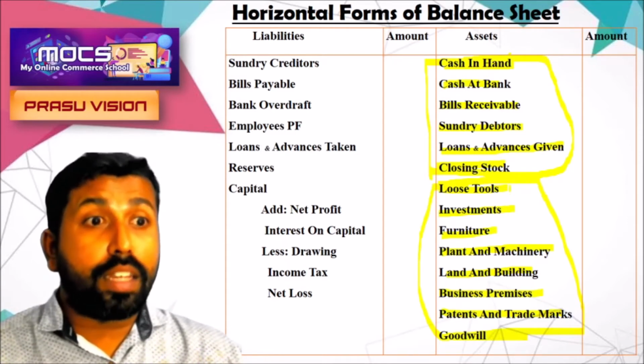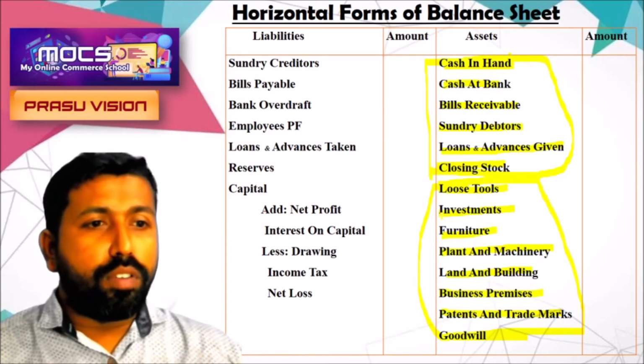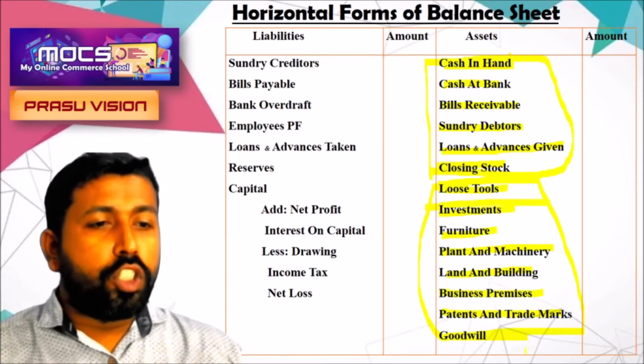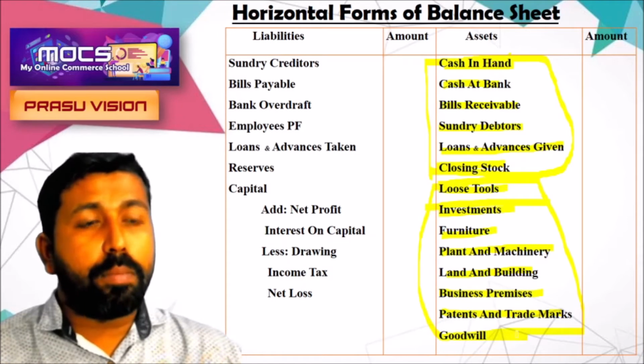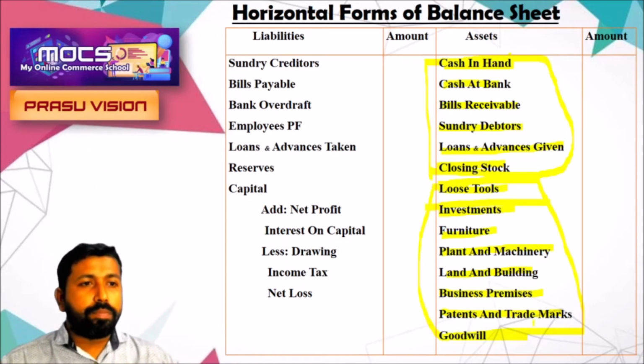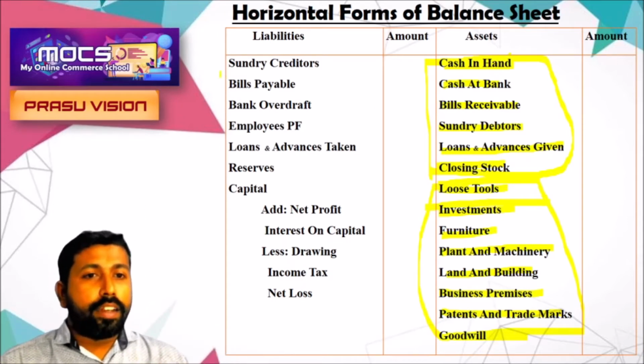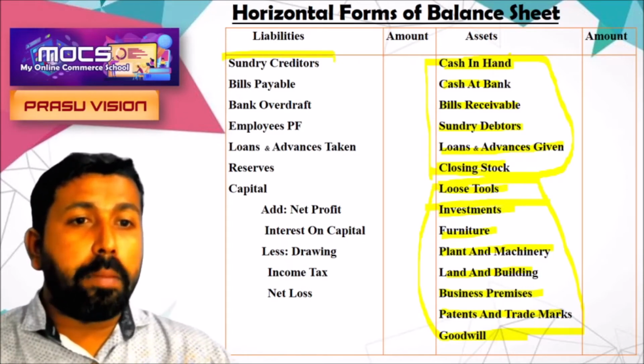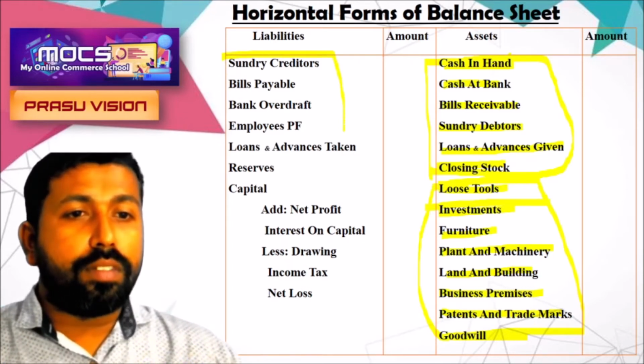So cash in hand, cash at bank, bills receivable, sundry debtors, loans and advances, closing stock, loose goods. All these items are current assets. From investment to goodwill, all these items are coming under fixed asset. And in the liability side, current liabilities are also written first.